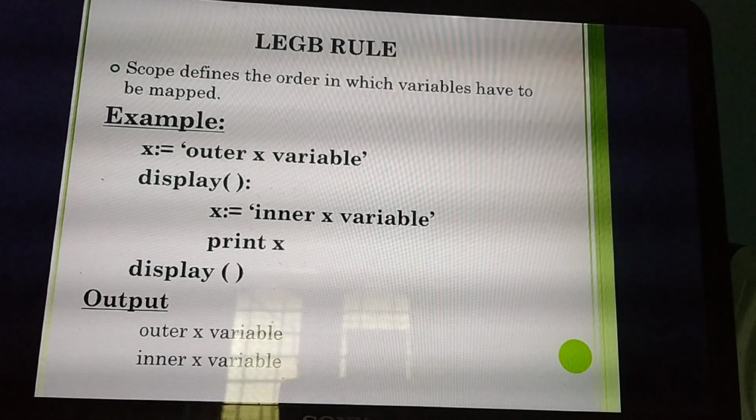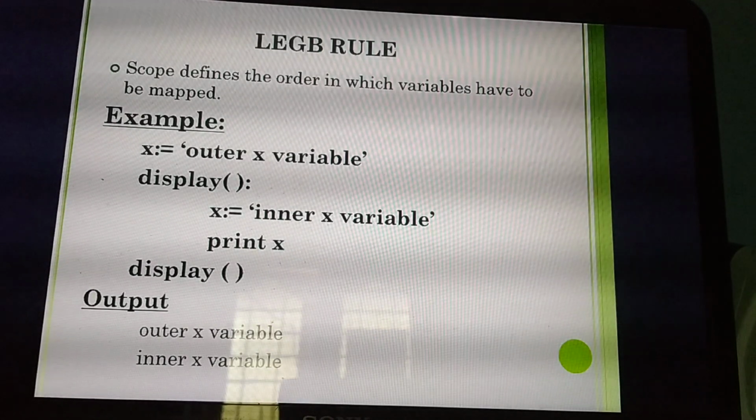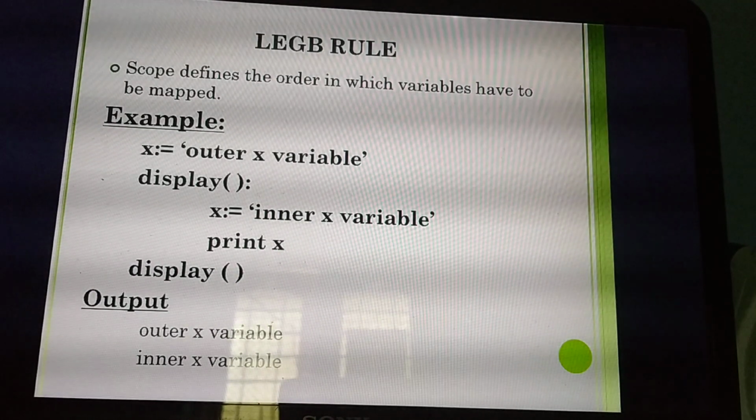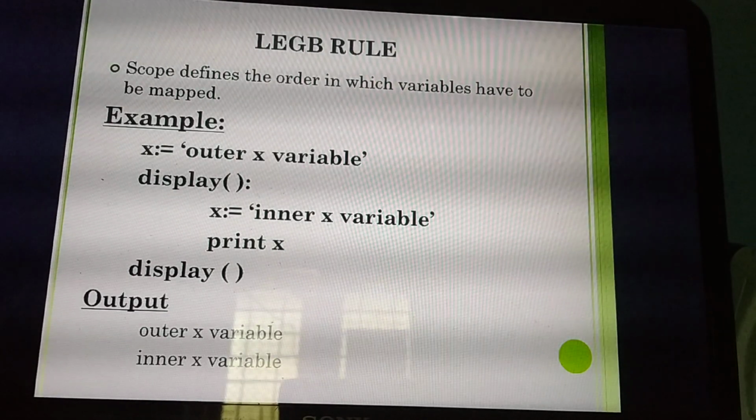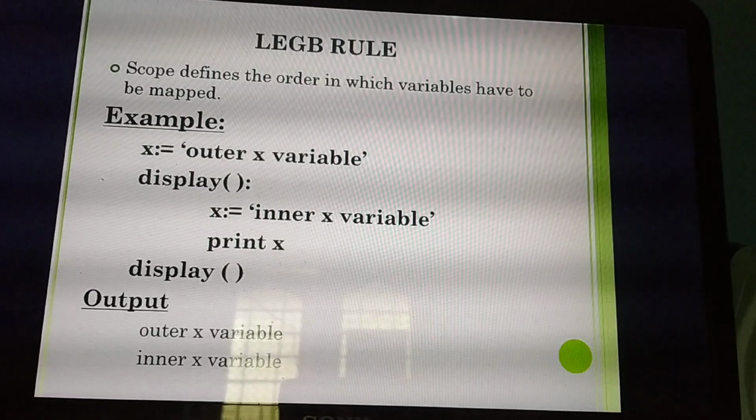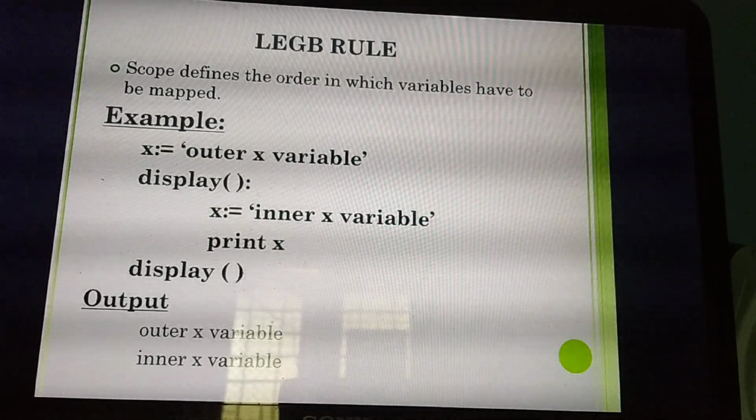What are the 2 mark questions you have studied? Scope. Then what are the mapping or binding? Then what's the thing you have studied? Namespaces. Then I have taught what? 2 examples about mapping.